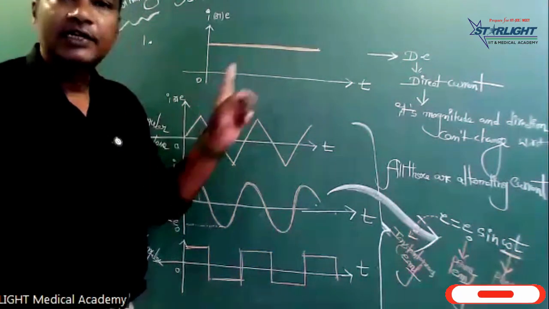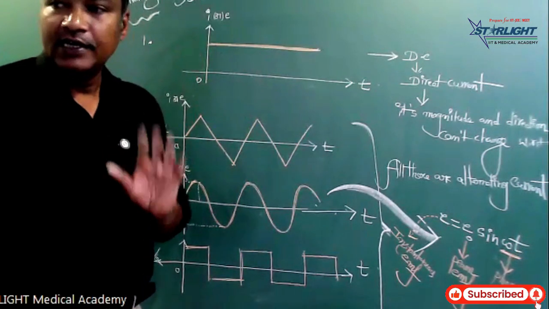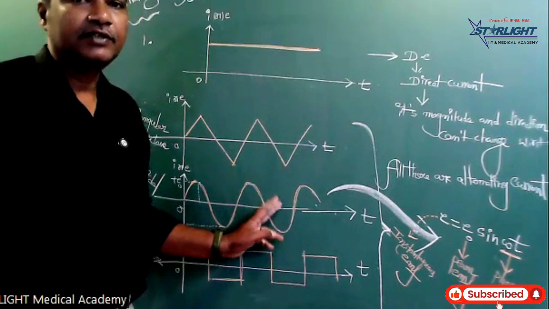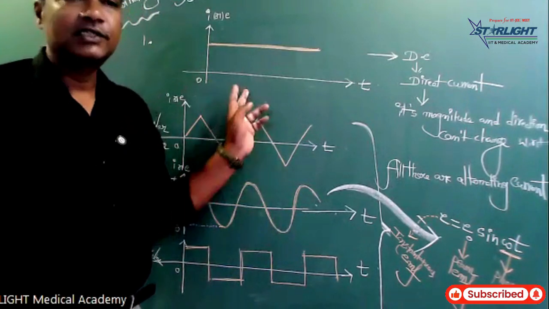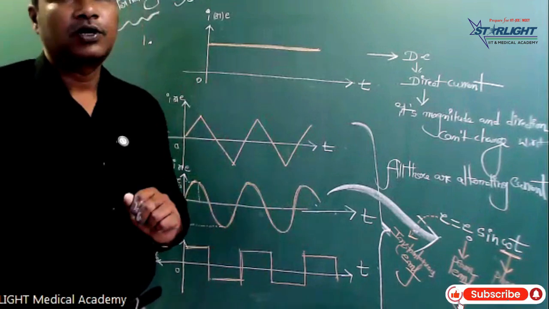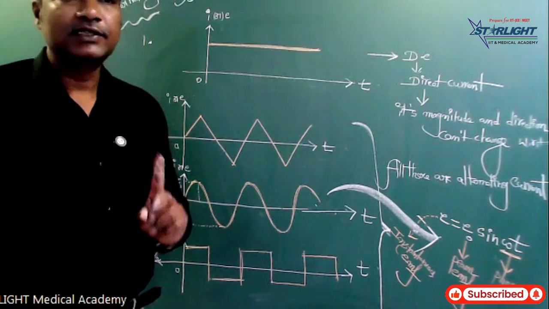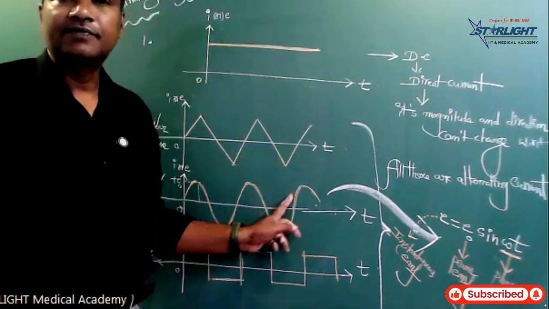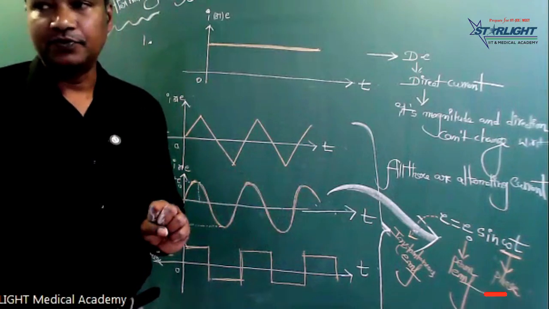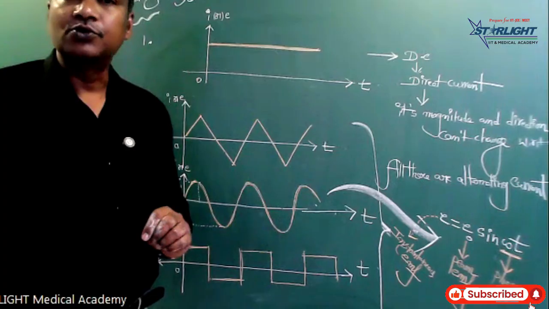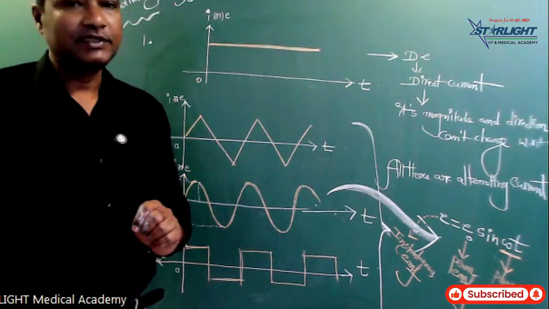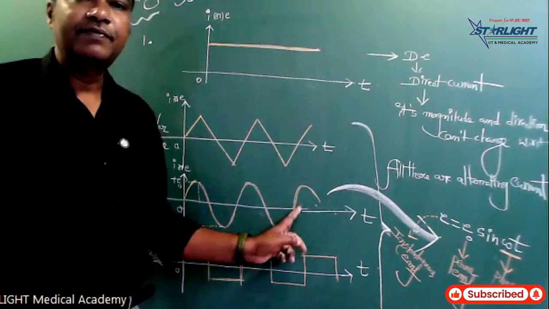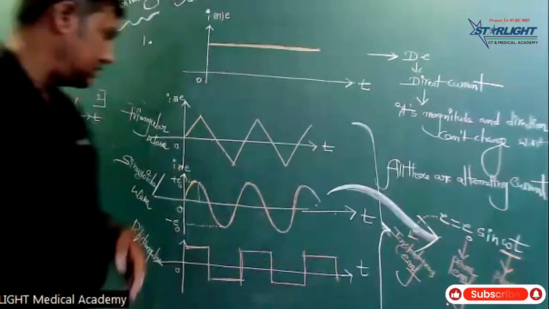In our house, DC is not coming, only AC is coming. This is the sine curve. Alternating current has a certain frequency and voltage also. 50 Hz is its frequency, and the RMS voltage is 220 volts.